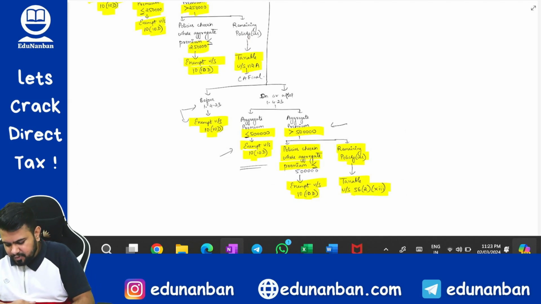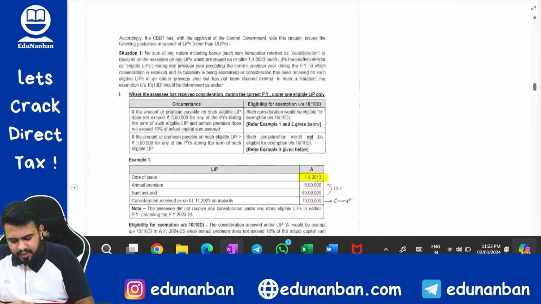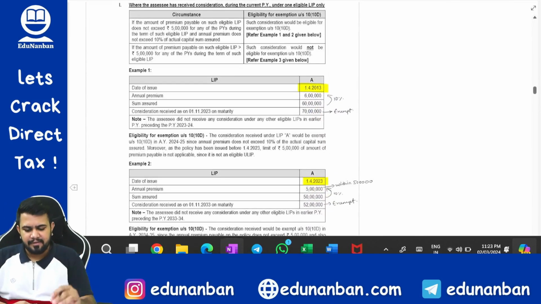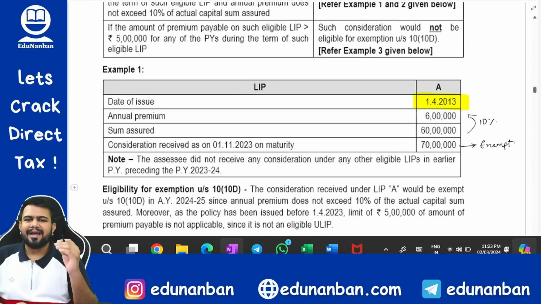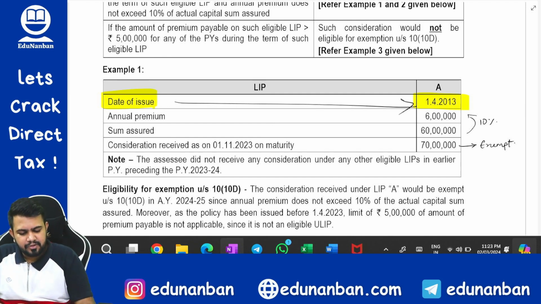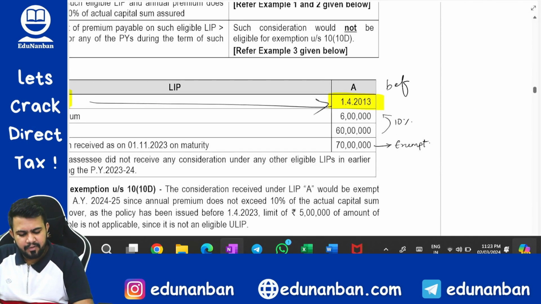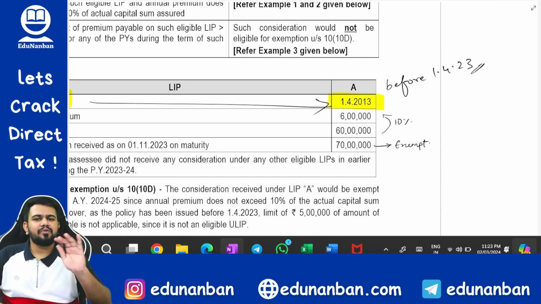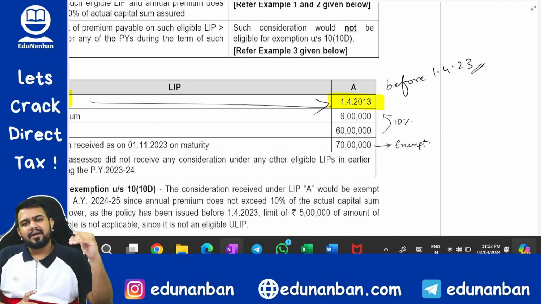Now let's come to statutory update. Let us solve the examples one by one. After solving, you will have even more clarity. So first example, date of issue is 1/4/2013. So this policy is before 1/4/2023. So that 5 lakh rule and all will not apply. Only the earlier rules will apply. That is 10%, 15%.